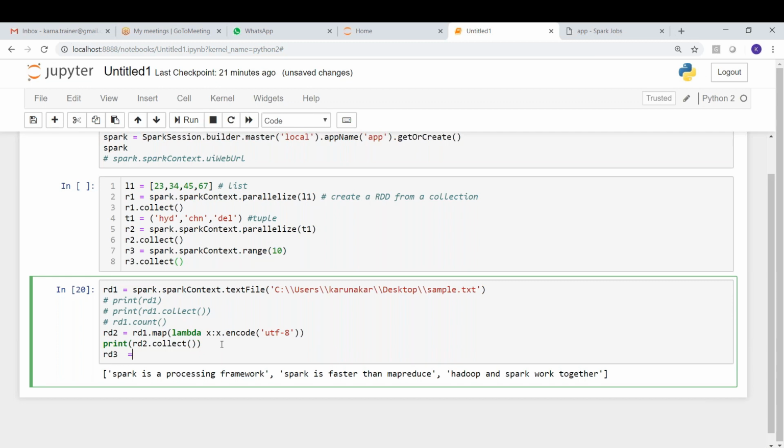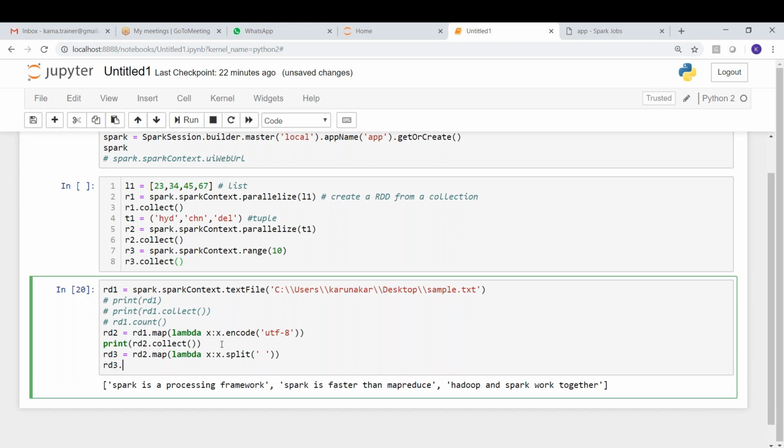rd3 equal to rd2 dot map of, so I'm telling you every string in the rdd must be split by the delimiter space. So we use a very simple map function: lambda x colon x dot split, based on space as the delimiter. Now let us print rd3 dot collect. Let's see what is going to happen.